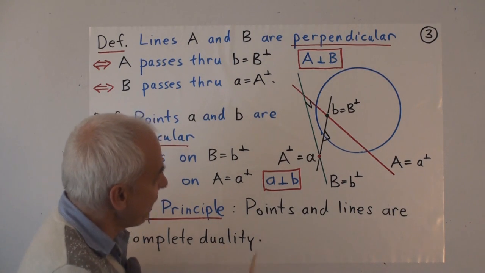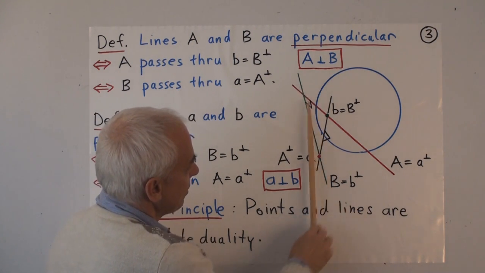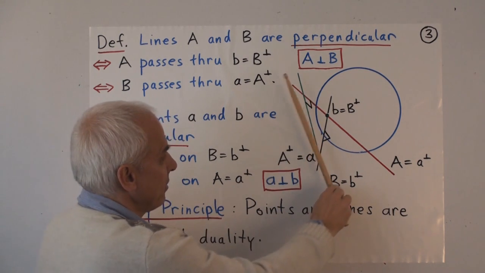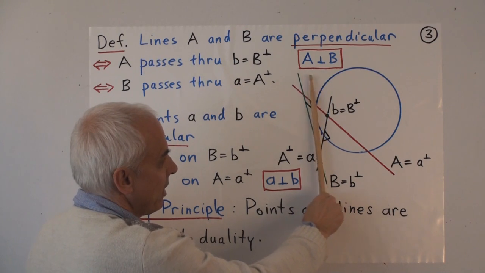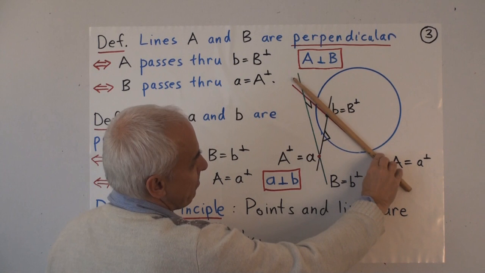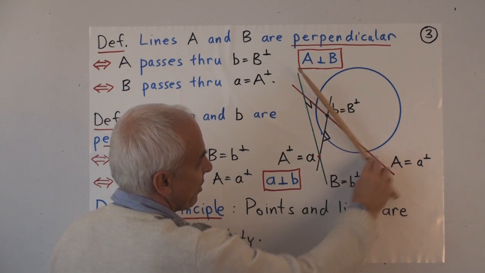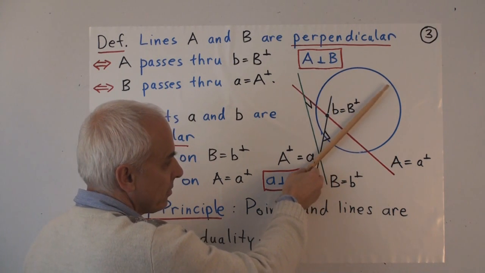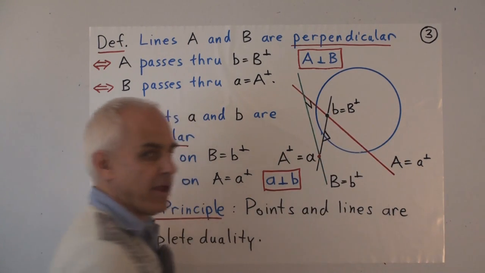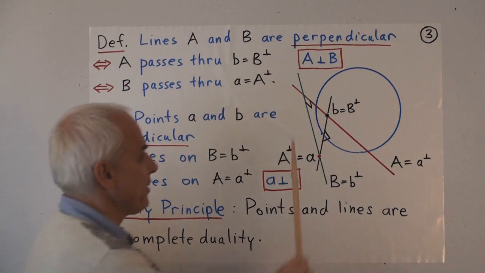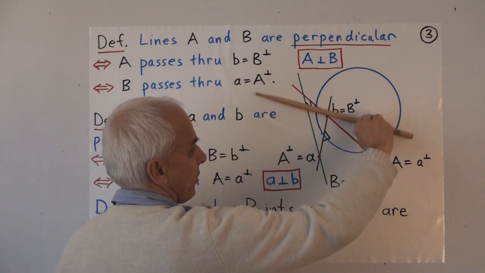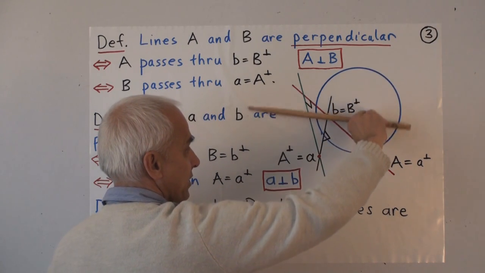So in particular, if we vary this line B, but keep it going through the point little a, then it will always be perpendicular to capital A. So the lines that are perpendicular to this line here are all of these ones. All of them are perpendicular to capital A. And conversely, the lines that are perpendicular to capital B are all the lines that go through its dual, all those lines there.